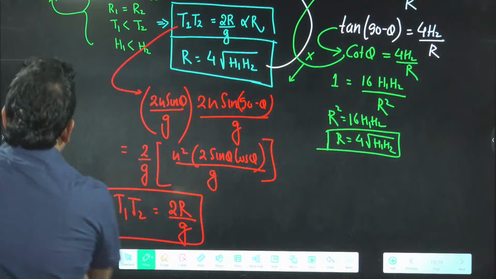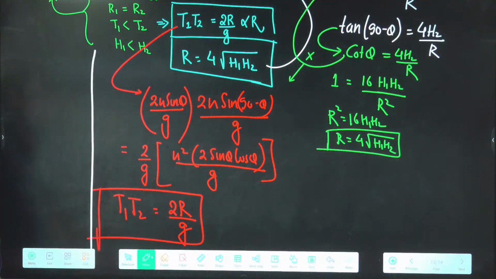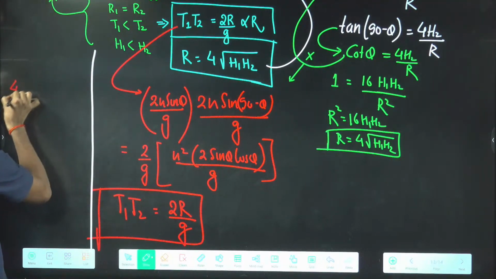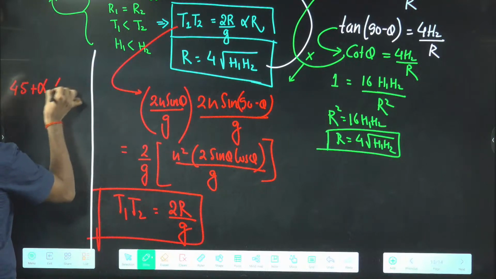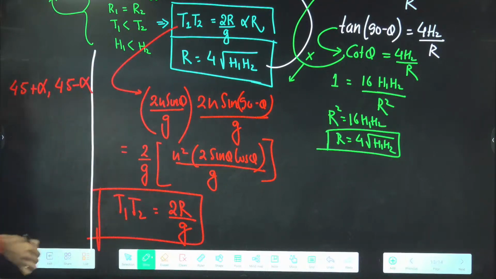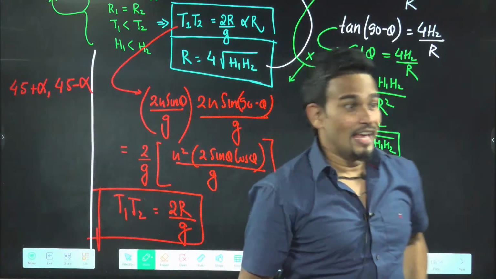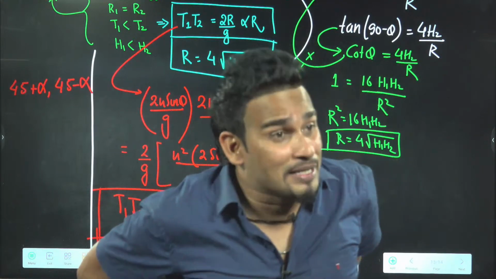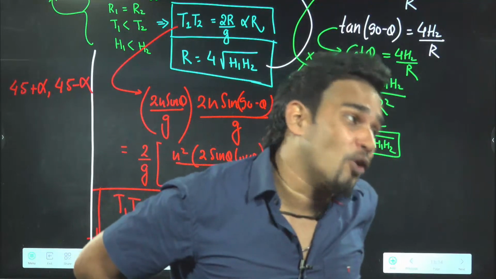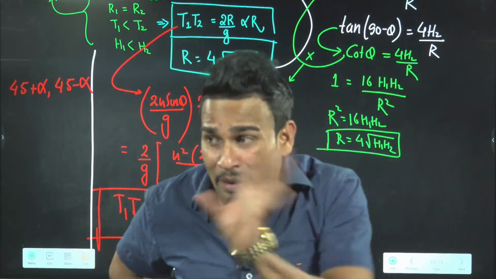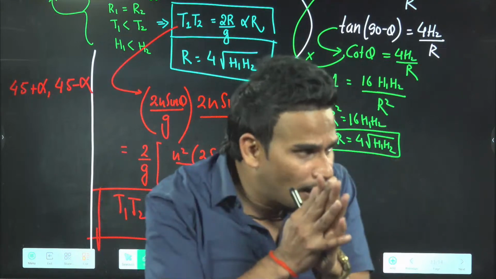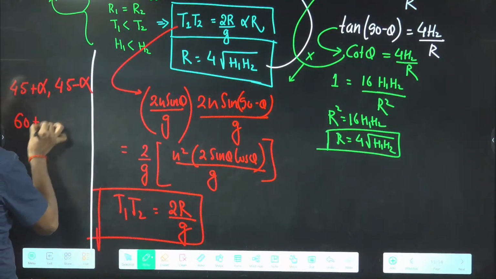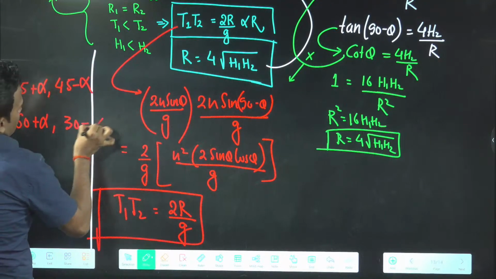Acha, one question came in the NEET previously. What do you feel? What will be the range for 45 plus alpha and 45 minus alpha? Sometimes a student gets confused. That's why I'm asking, are these angles complementary? Always remember, if anyone gives you 45 plus alpha, 45 minus alpha, 60 plus alpha, 30 minus alpha, all these are complementary. It's not only theta and 90 minus theta. If the sum comes 90, it means complementary.